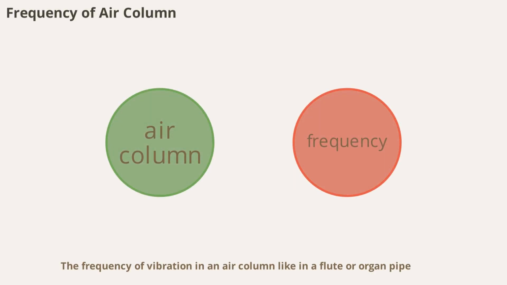The frequency of vibration in an air column, like in a flute or organ pipe, depends on the length of the column and whether its ends are open or closed. For an open pipe, the fundamental frequency is f equals v/(2L), where v is the speed of sound and L is the length. For a closed pipe, the formula is slightly different. These relationships explain why different instruments produce different notes and how their design influences their sound.